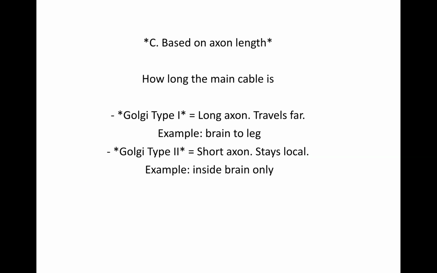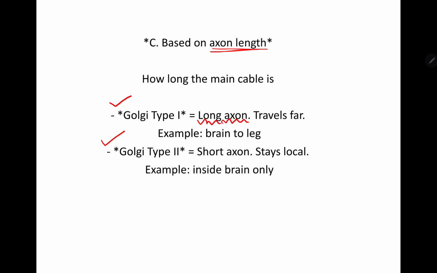Now the third classification is based on the axon length. Okay, it depends on how long the main cable, the axon, is. This is Golgi type 1 and Golgi type 2. In Golgi type 1, it has a long axon.